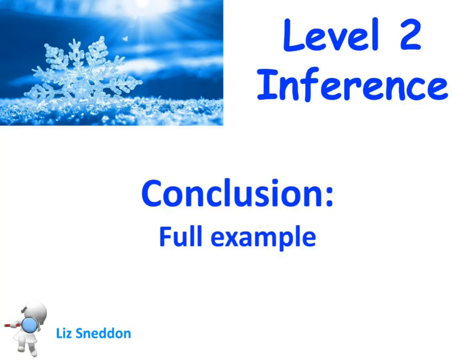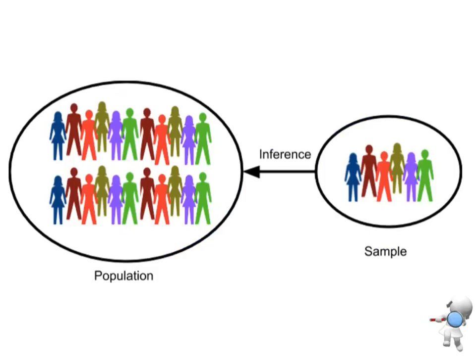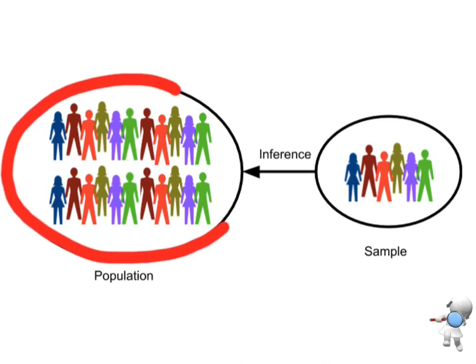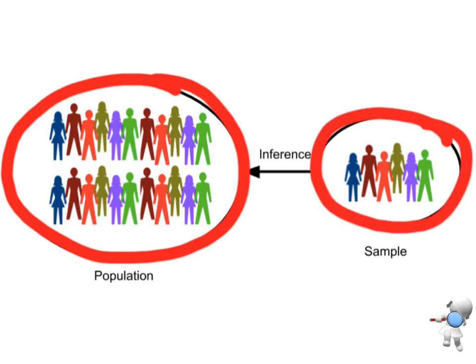Let's have a look at a full example of our conclusion. So remember, we have our population that we were interested in. From that population, we took ourselves a sample. And now in our conclusion, we're going to use the sample information to infer or suggest what we think is happening in the population.